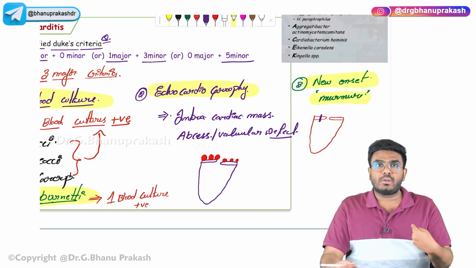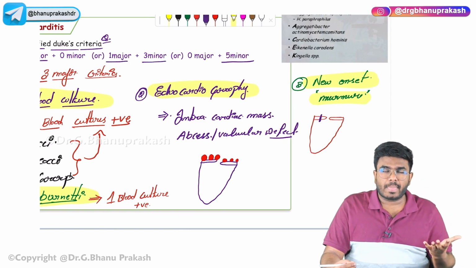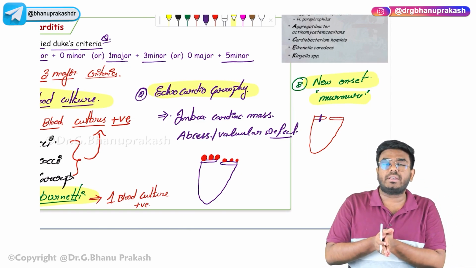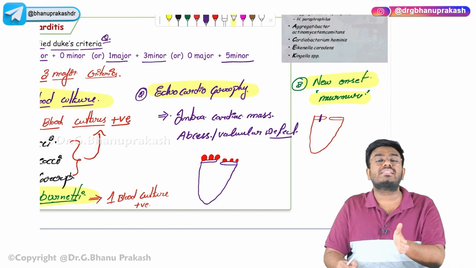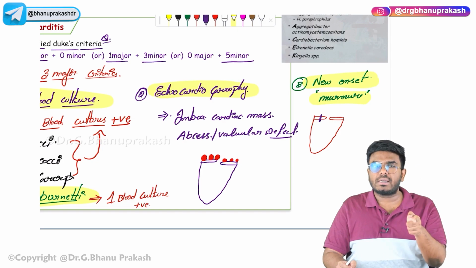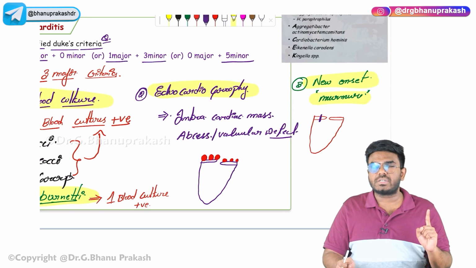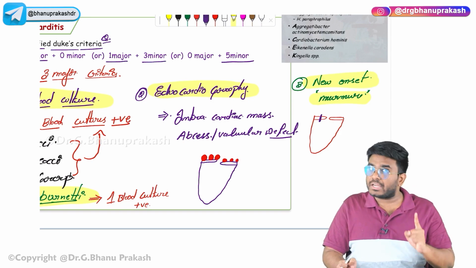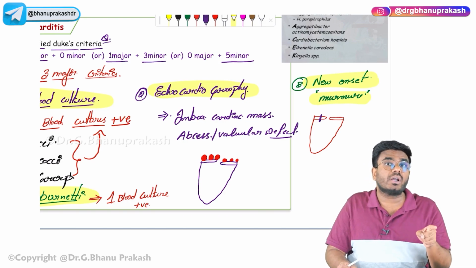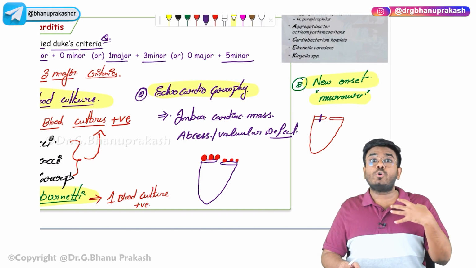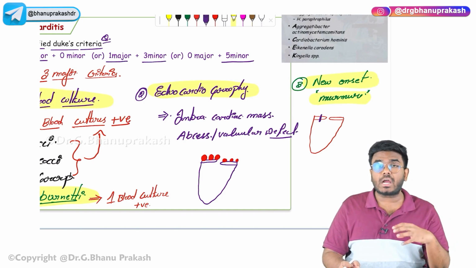Take a known case of mitral regurgitation, or a known case of rheumatic heart disease. This patient has some pre-existing heart condition. Now if he is developing a new onset murmur, you should think this patient might have infective endocarditis. So you should go for echocardiography. In echocardiography, what will you find? You might find an abscess, or you might find oscillating intracardiac masses.